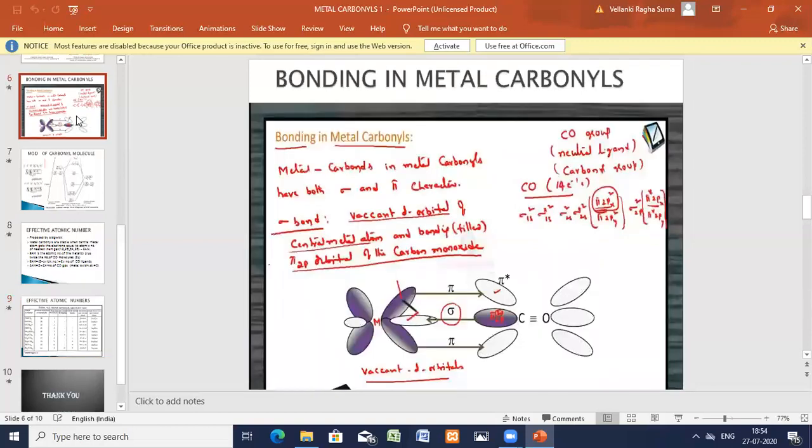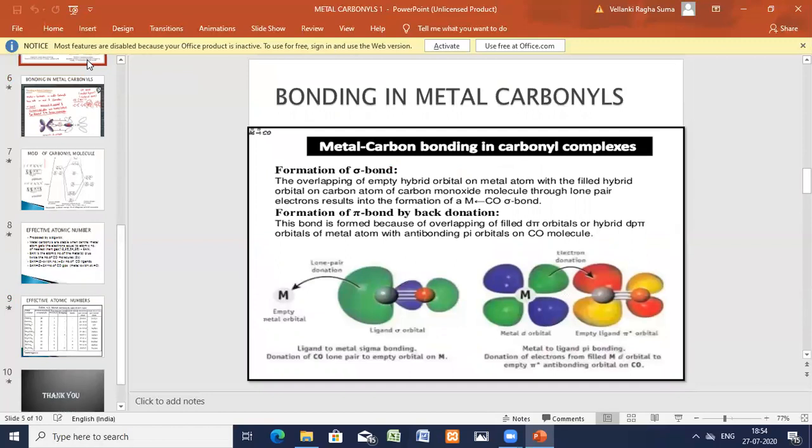Just to remember, very simple bonding for the metal carbonyls: M single bond C triple bond O, or M double bond C double bond O. In M double bond C, you have 1 sigma and 1 pi by back donation. Similarly, C double bond O has 1 sigma, 1 pi. That's it. So there are 2 resonating structures: M single bond C triple bond O, or M double bond C double bond O.